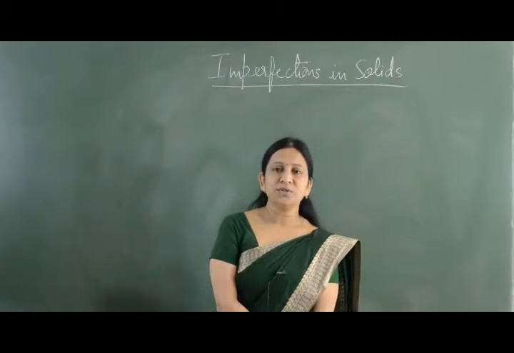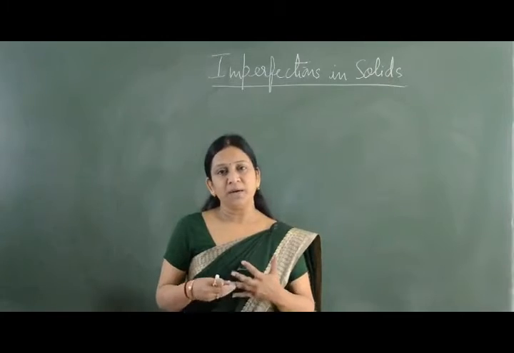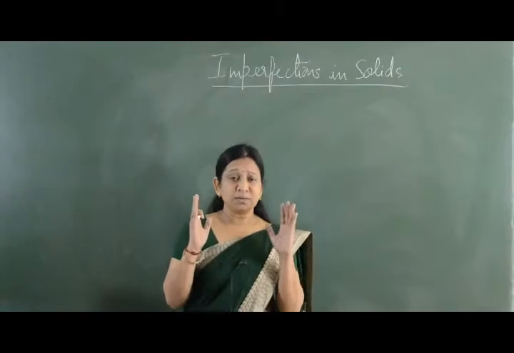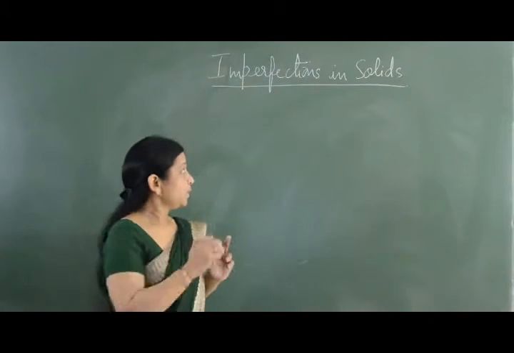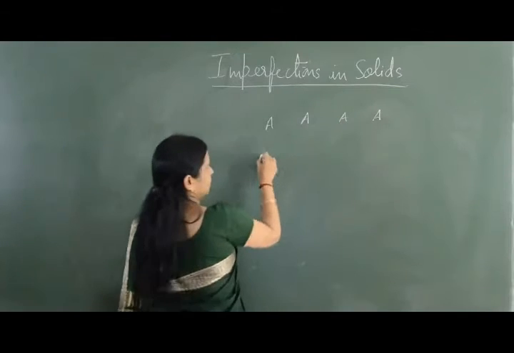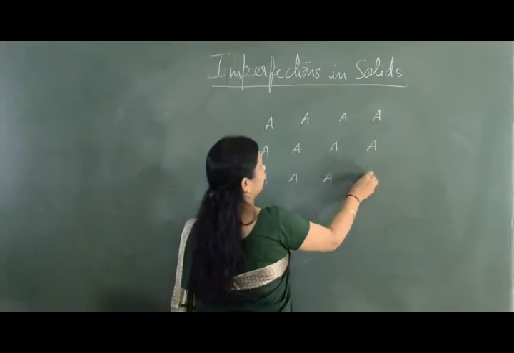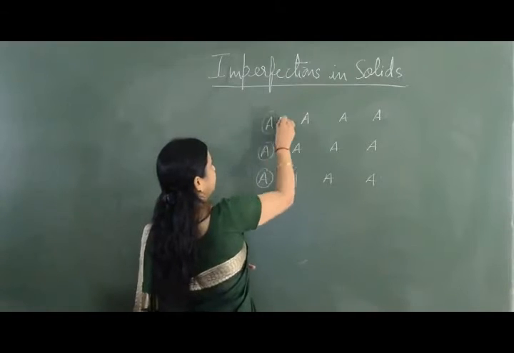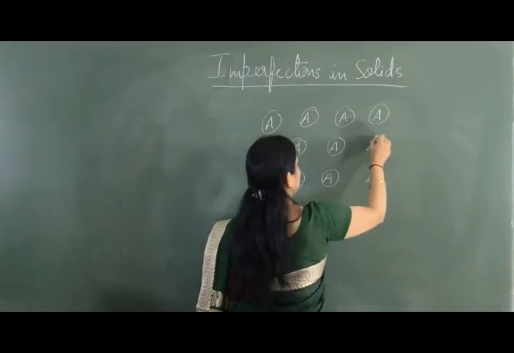So today we talk about solid state, solids where the constituent particles include ions, atoms or molecules. A solid is a substance where the constituent particles are present at their lattice sites. Suppose this is solid A, this is the arrangement, where A is present, these are the lattice sites. So this is a perfectly ordered crystal or solid.